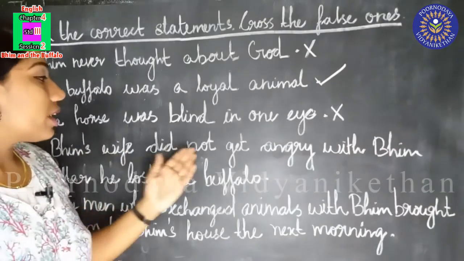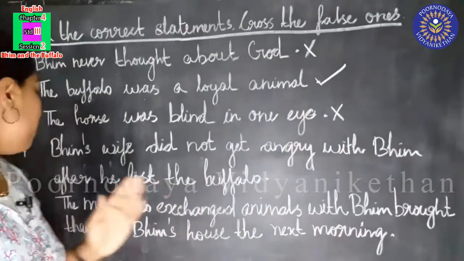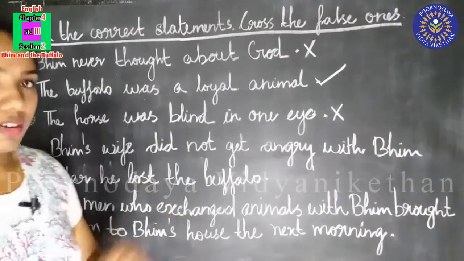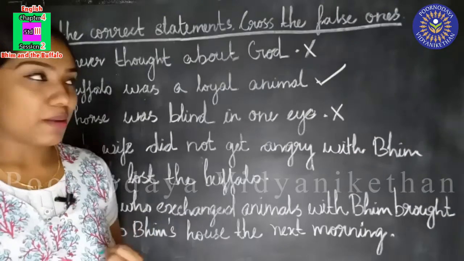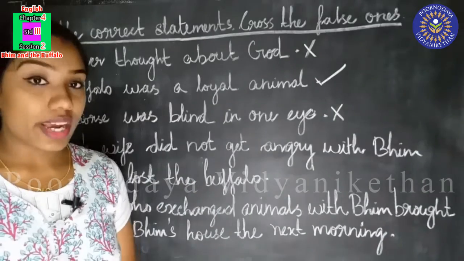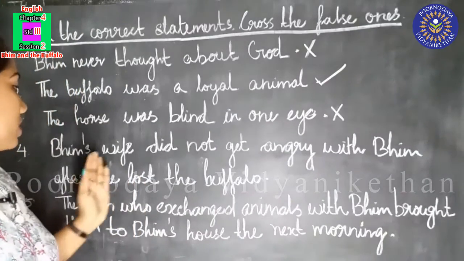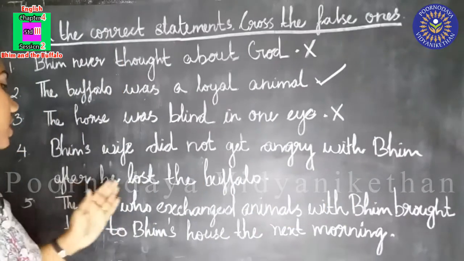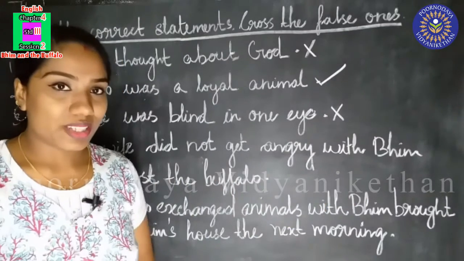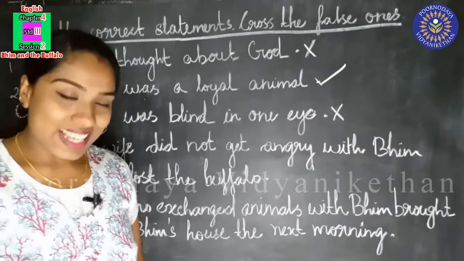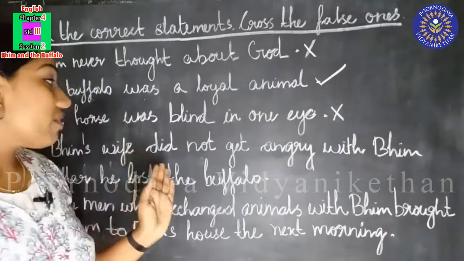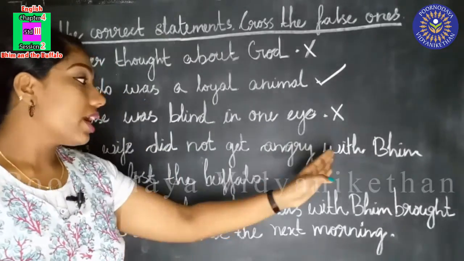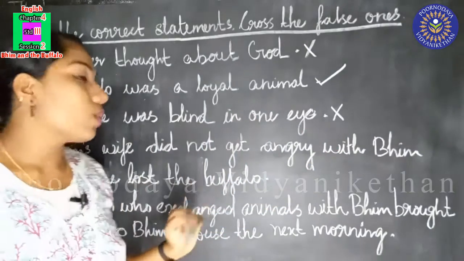Bhim's wife did not get angry with Bhim after he lost the buffalo. Now you have to tell me whether the sentence is right or wrong. Bhim's wife did not get angry with Bhim after he lost the buffalo. Yes, Bhim's wife did not get angry with Bhim after he lost the buffalo.